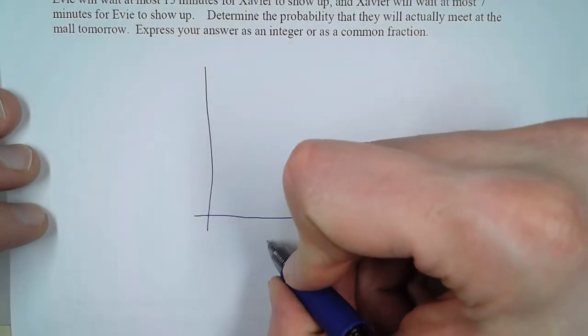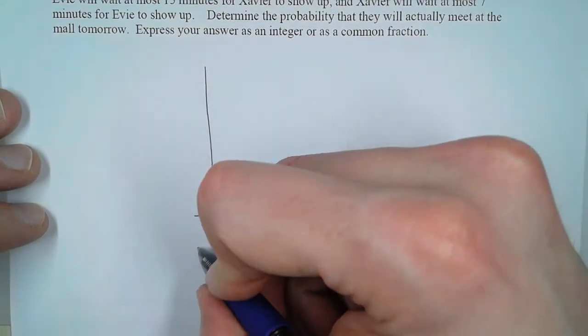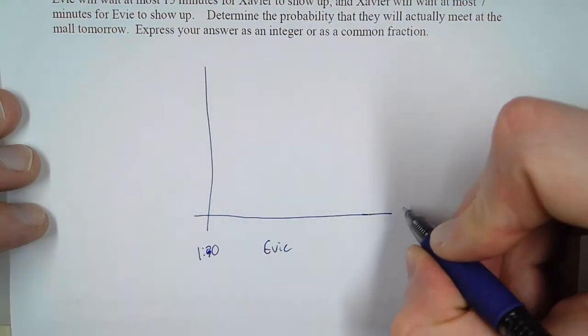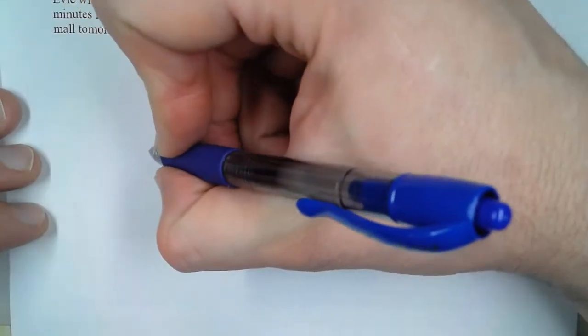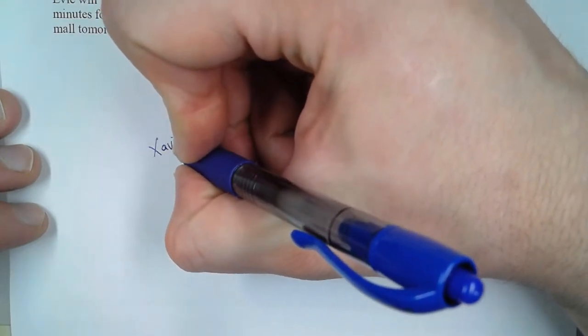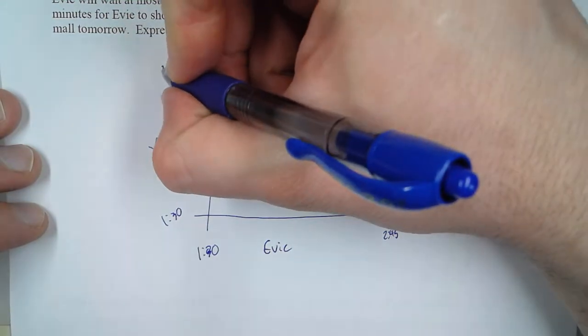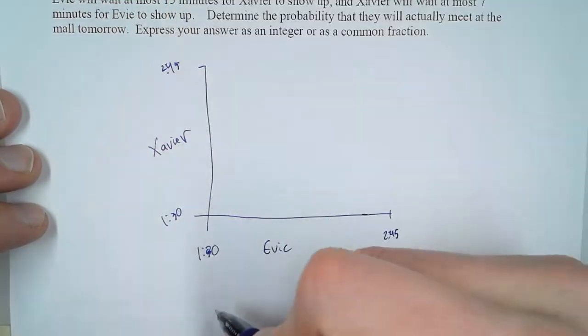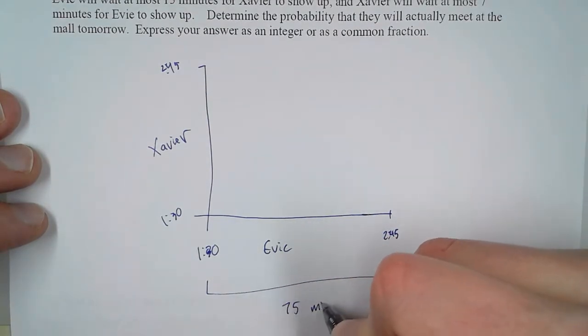So let's say that this is Evie down here. Let's say this is the time that Evie arrives. We'll put 1:30 over here and 2:45 over here. And then we'll put Xavier over here. So we have 1:30 and we have 2:45. So in all, this represents a span of 75 minutes.